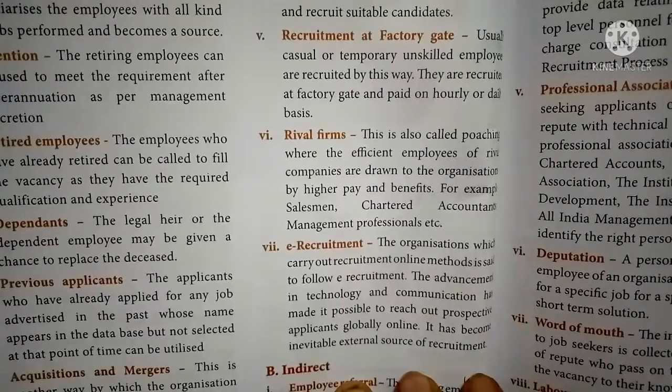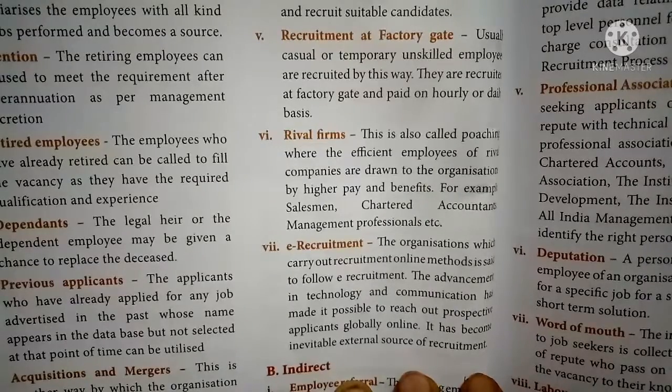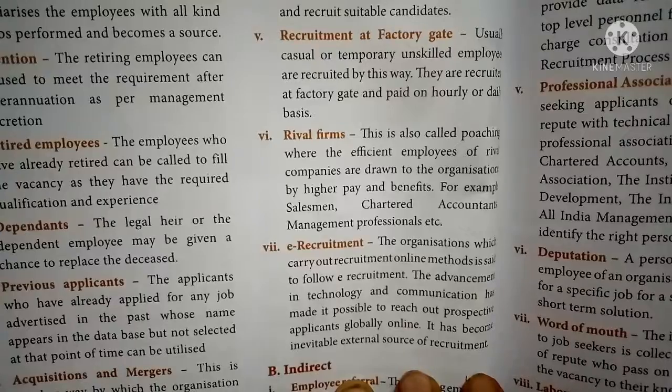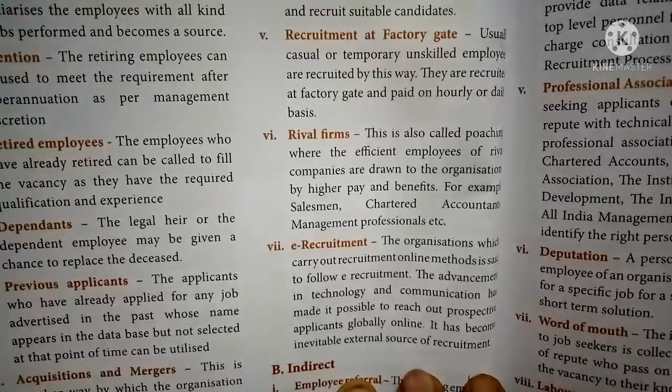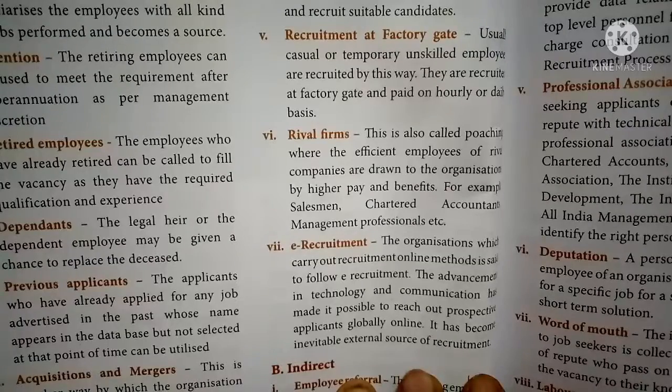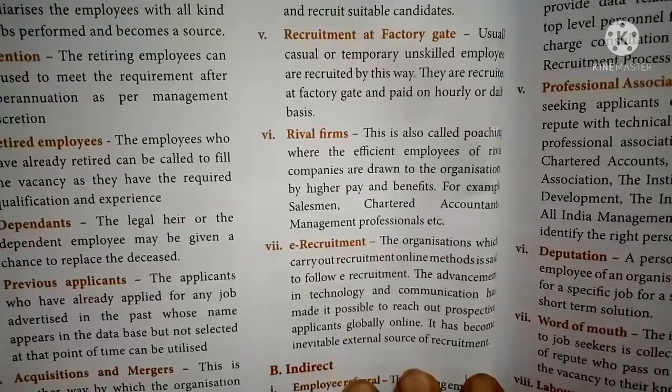Some candidates are taken over by the organization from another organization on the basis of their experience, their qualification, and their work effort. They can be taken over by another company. Salesmen, chartered accountants, and management professionals are some examples of this type of recruitment.